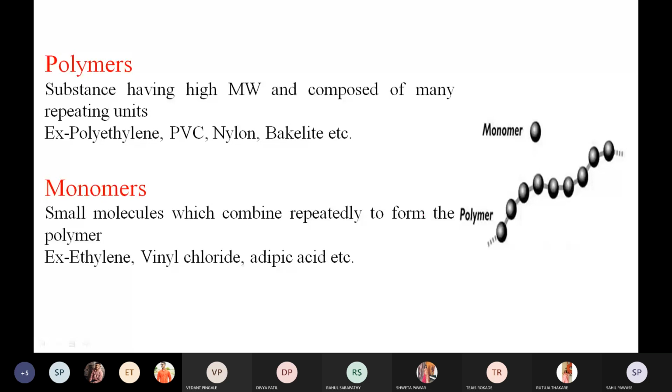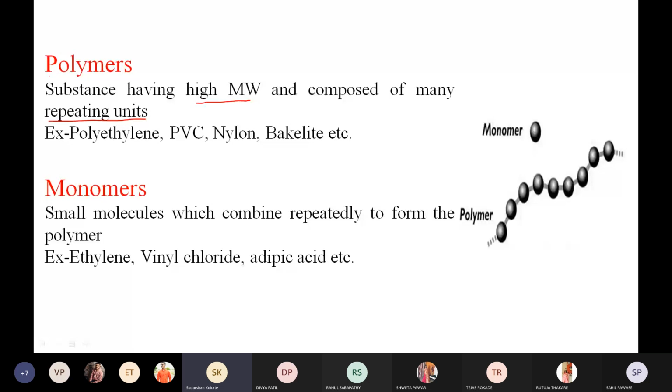Introductory part is what: the polymer and the monomer. What exactly is meant by the polymer? The polymer means what? It is a substance having a very high molecular weight, right? The molecular weight of the polymer is very high and it is composed of many repeating units. The repeating units are known as what?